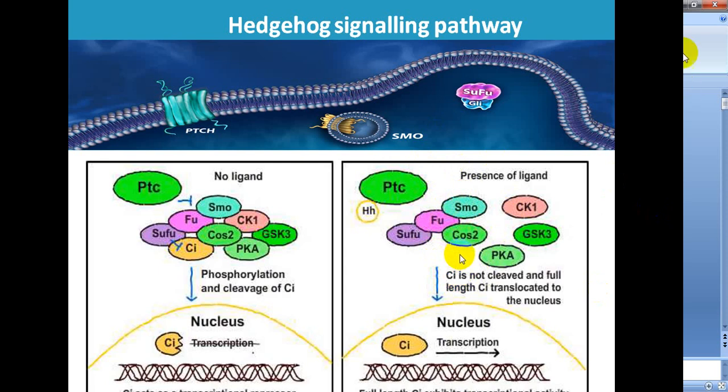CIA is still retained in the cytoplasm by another protein, suppressor of fused, that is SUFU. Upon entering the nucleus, the CIA binds to specific sequences in the promoter and enhancer regions and controls the transcription of hedgehog target genes.